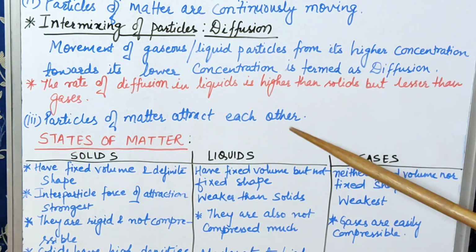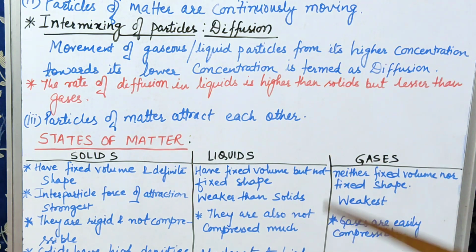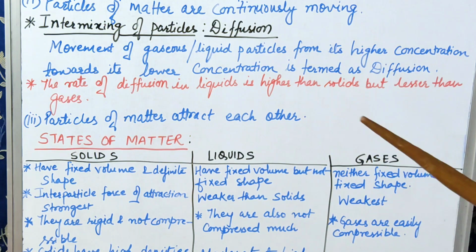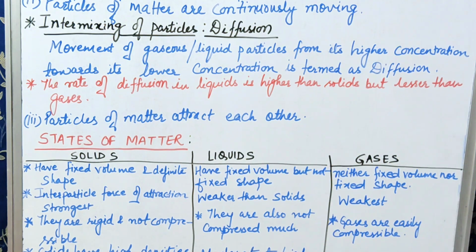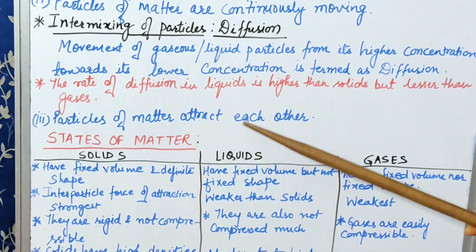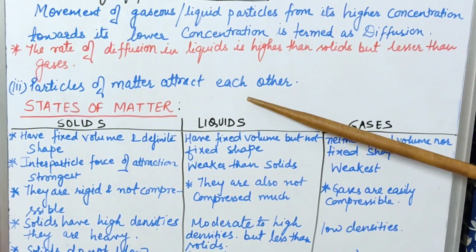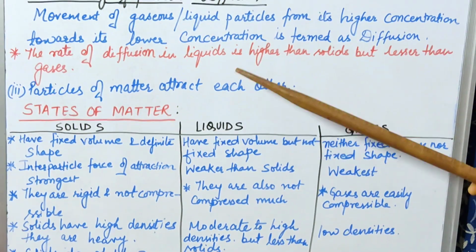This shows that there is more attraction in case of solids, less force of attraction between particles in liquids, and least in gases. So this third characteristic shows what type of force of attraction all the 3 states have.